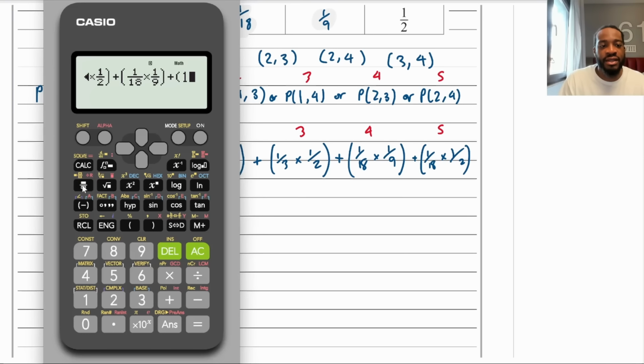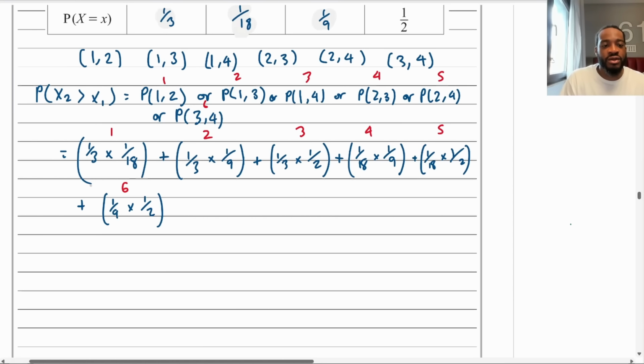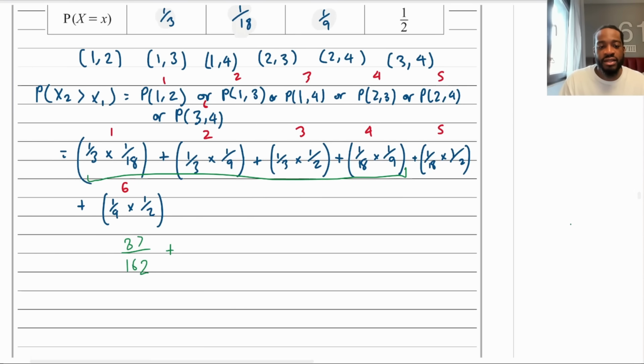What does this black thing mean? Oh, I can't do any more. All right, so then that means I'll just do the first 4, which is equal to 37 over 162. So it's going to be these right here. This is going to be 37 over 162. And then plus the last two, and I add them together.